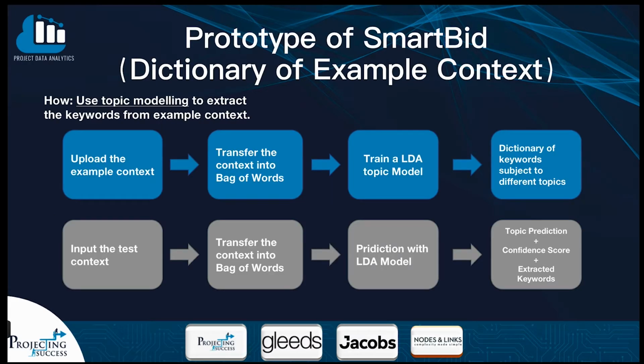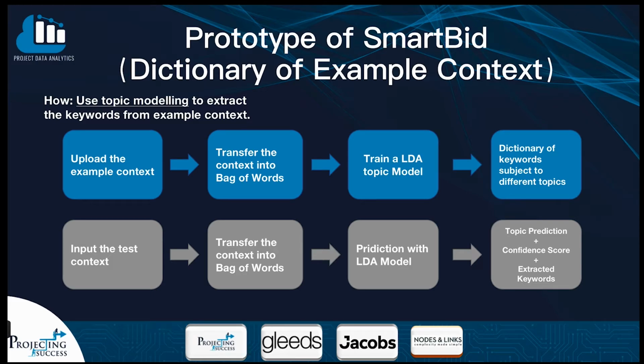Use topic modeling. At the setting stage, we upload the example context and then transfer the context into bag of words, which is a feature representing the text, and then we use the features to train an LDA topic model. Then we use this model to map the example context into a library, so that we have a dictionary of keywords subject to different topics.